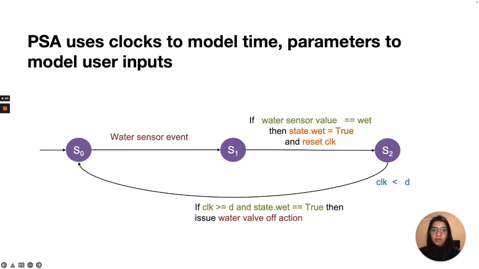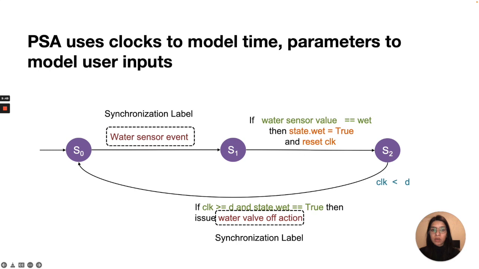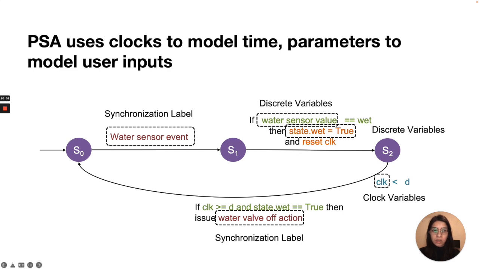At a high level, we model events and actions using the timed automata construct of synchronization labels, which synchronize different automata. The synchronization label for event will synchronize with sensor model. We model sensor values using discrete variables. Clock is modeled using the clock variables, and discrete state is modeled using discrete variables. Finally, user inputs are modeled using parameters. Please refer to the paper for more detail on this.